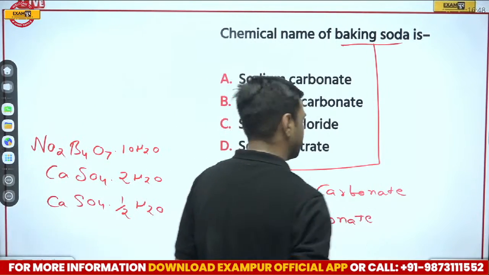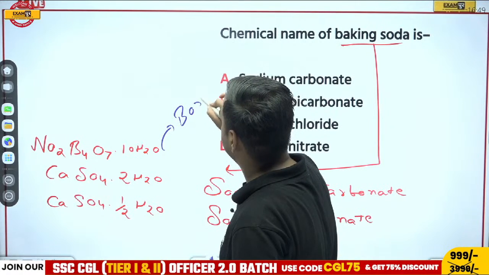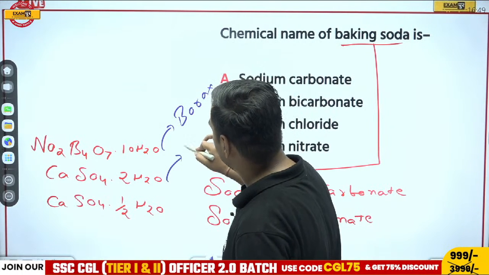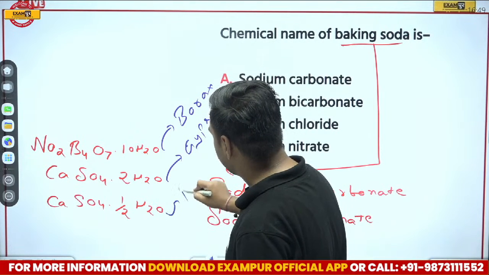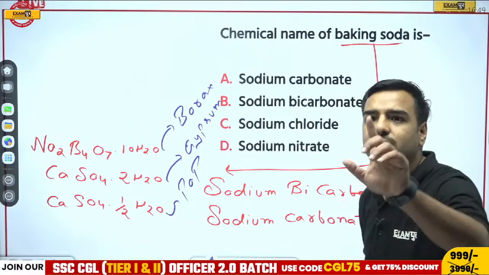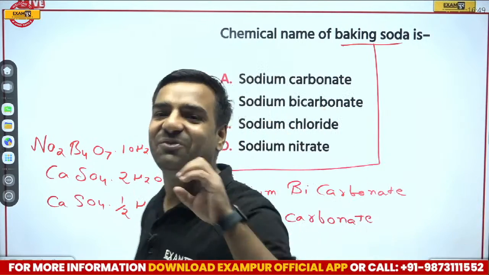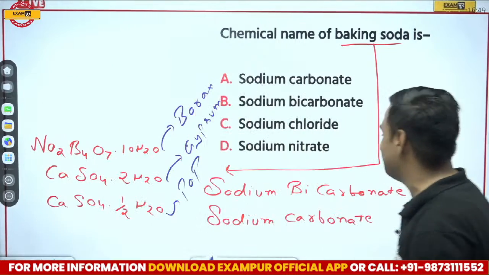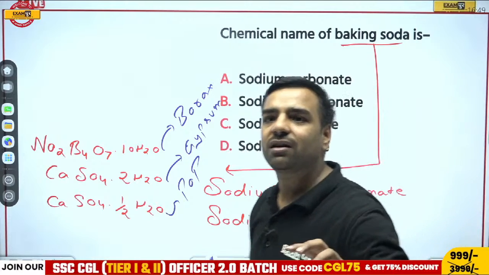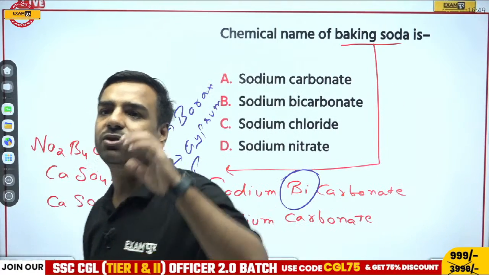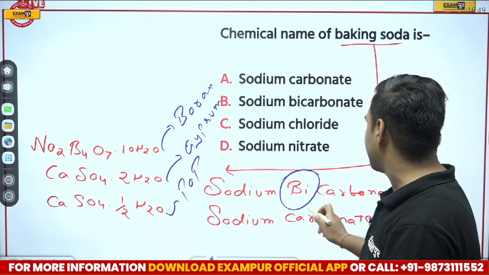Please remember, if I talk about this part, it is what? I've already told you, it is borax. If I talk about this, it is gypsum. If I talk about this, it is plaster of Paris, which is actually used in making statues. But the main thing, yeah, Govinath is already ready for that particular trick. I was talking about the same thing, sodium bicarbonate. Yeah, that's true, Abhijit, totally correct.